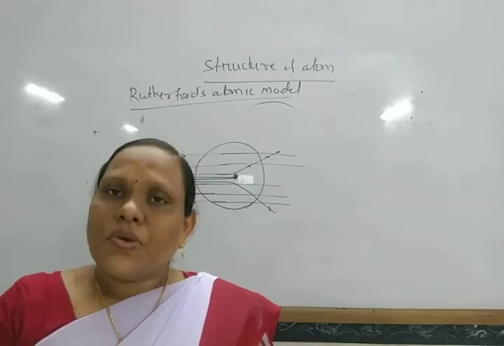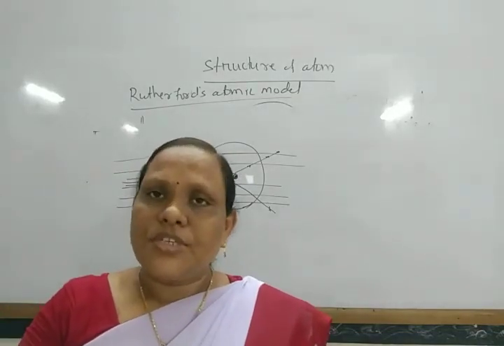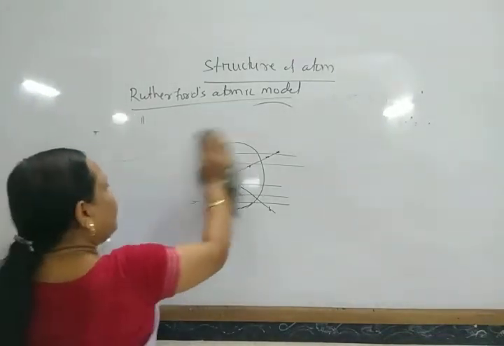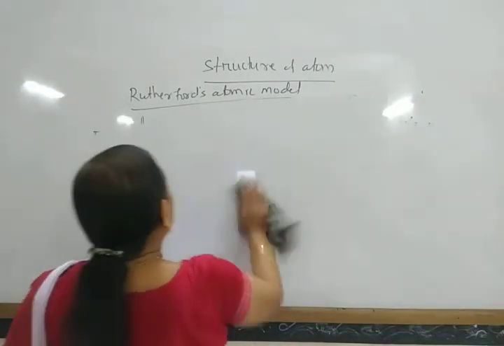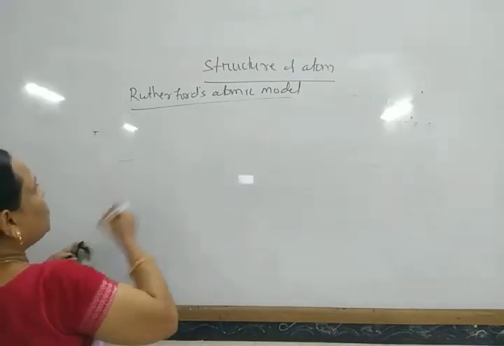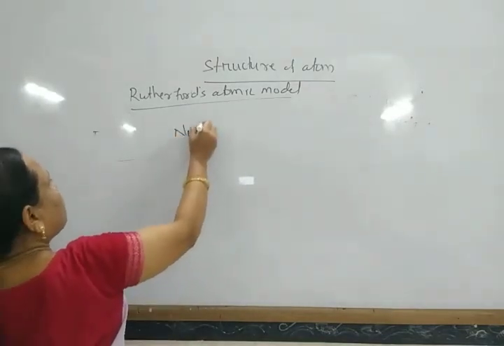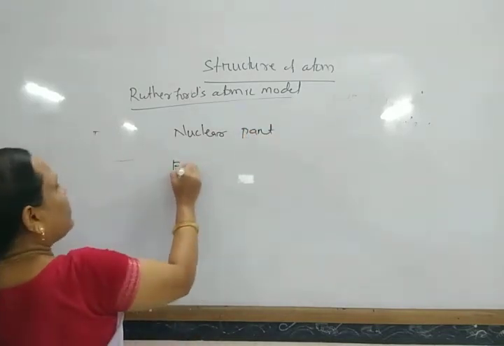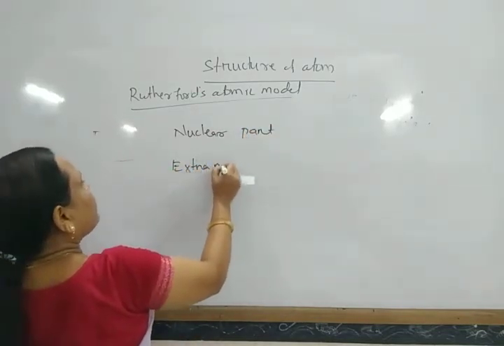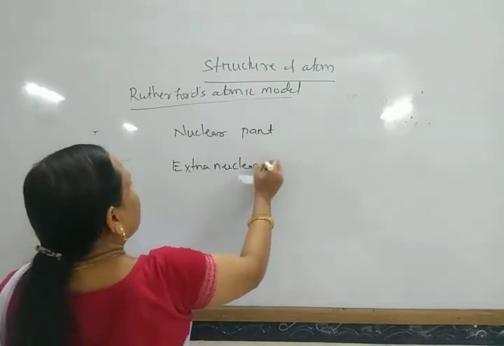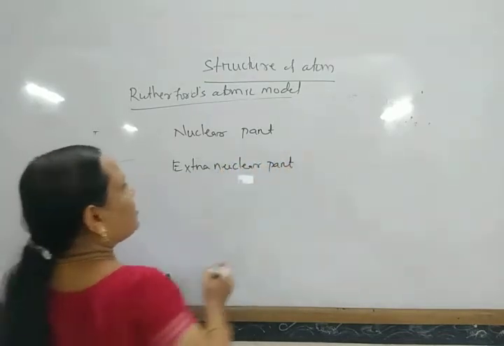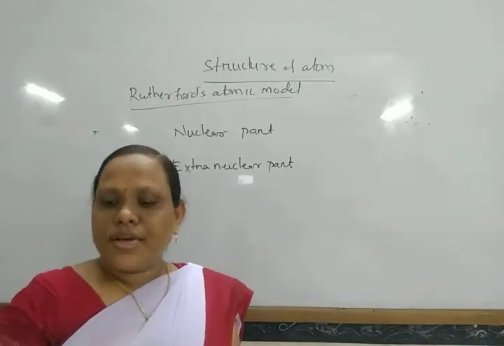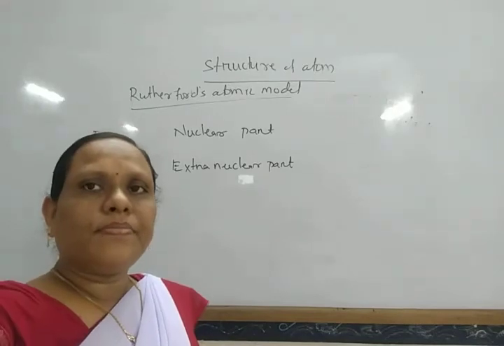In this way, he concluded that an atom consists of two parts, that is the nuclear part and the extranuclear part.